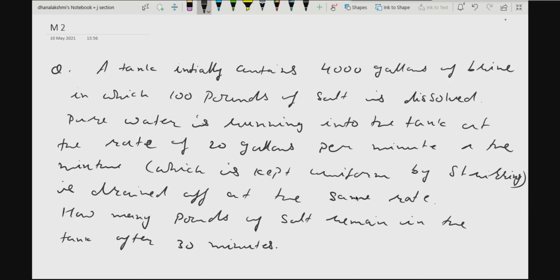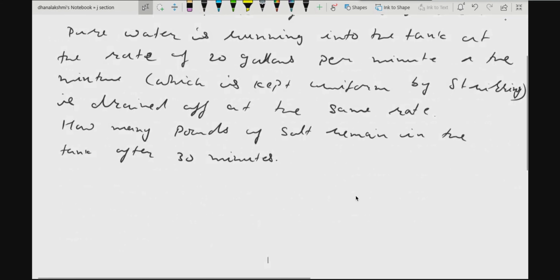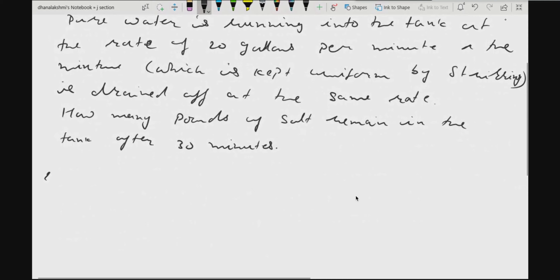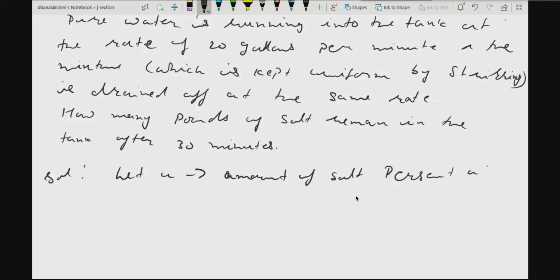How will we solve this? Try to solve it. What is given? Suppose you assume some variable for the amount of salt. Okay, let us solve this. Suppose u be the amount of salt present at time t.